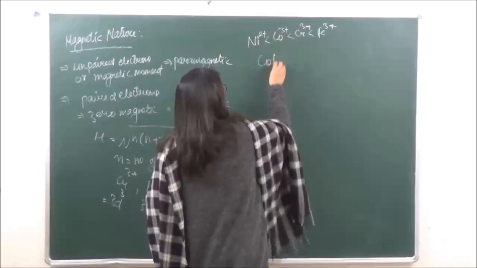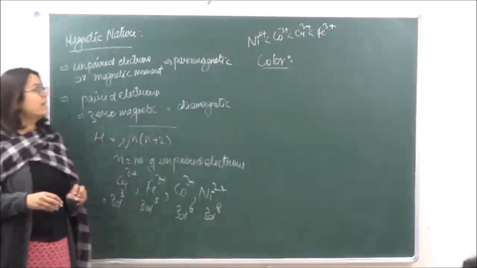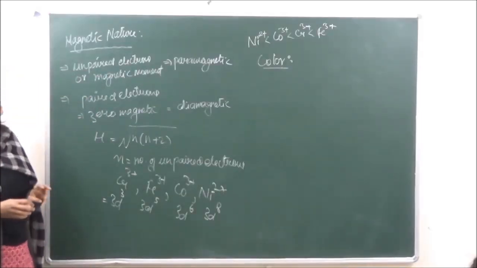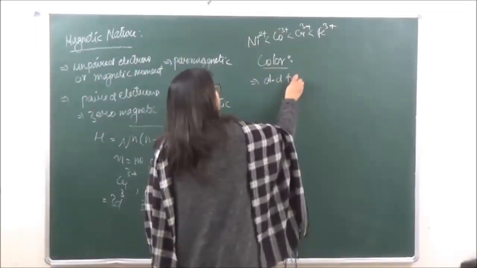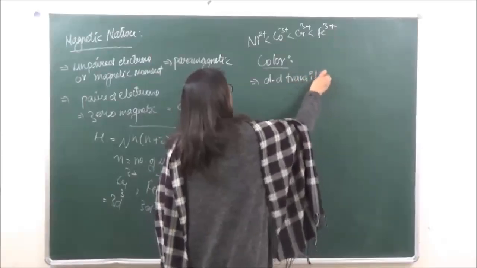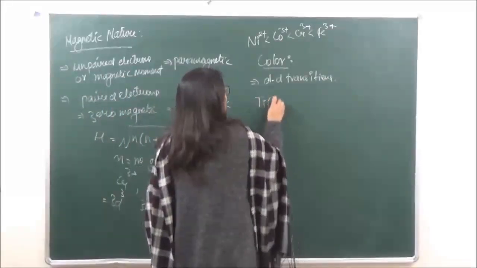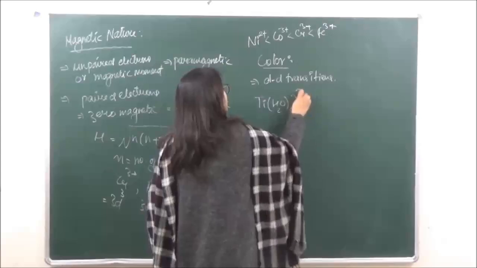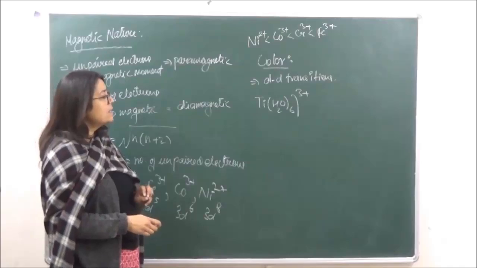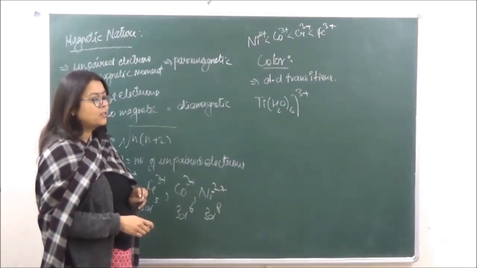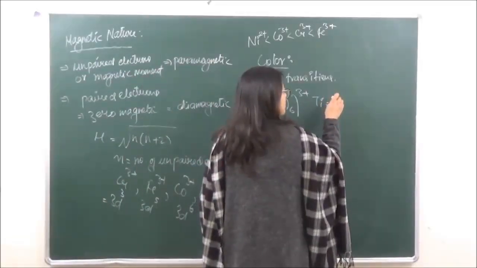The second property which we are going to do over here is color. Now when we are doing the color of any coordinate compound, the color is going to be due to DD transitions. Now we can explain this by taking the example of titanium H2O 6 3 positive. Okay, now you know over here that titanium 3 positive का मतलब क्या हुआ? Titanium की electronic configuration क्या है? It is going to be क्या होगी?